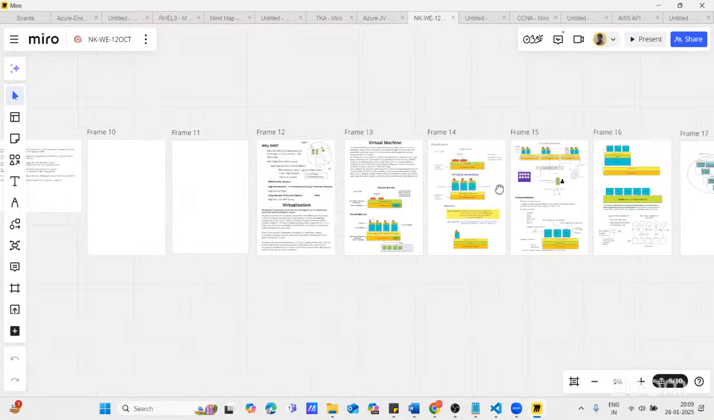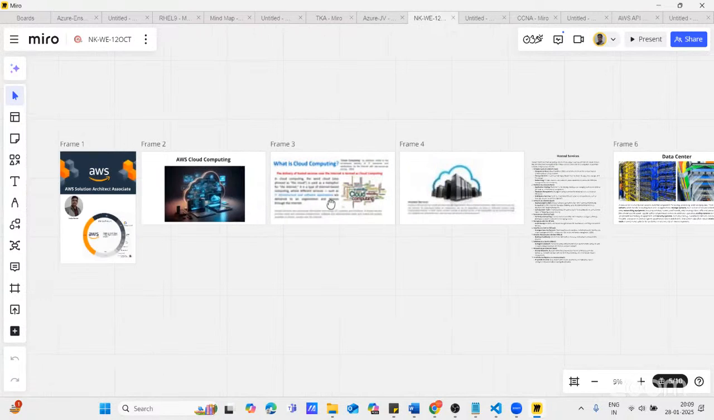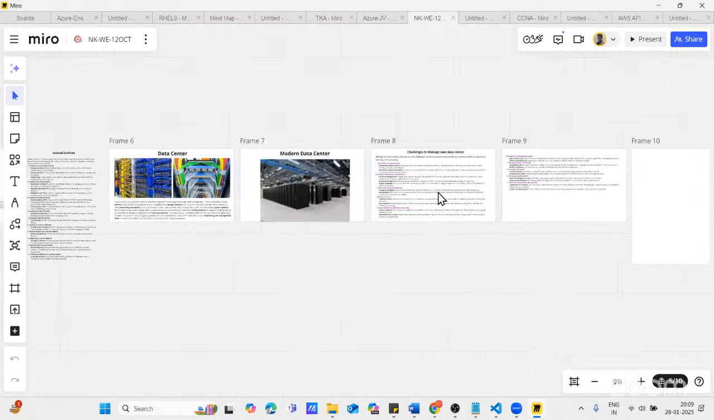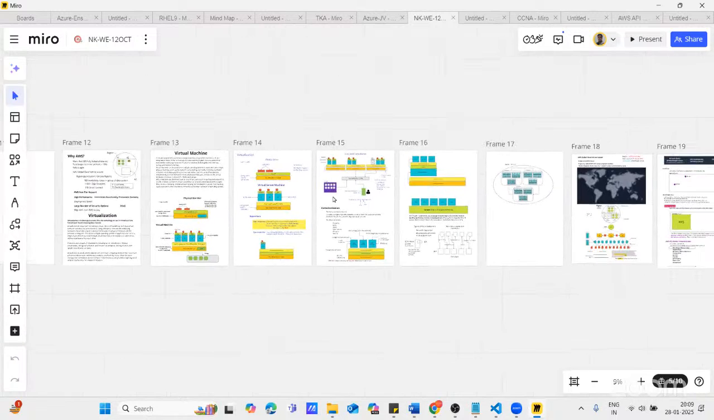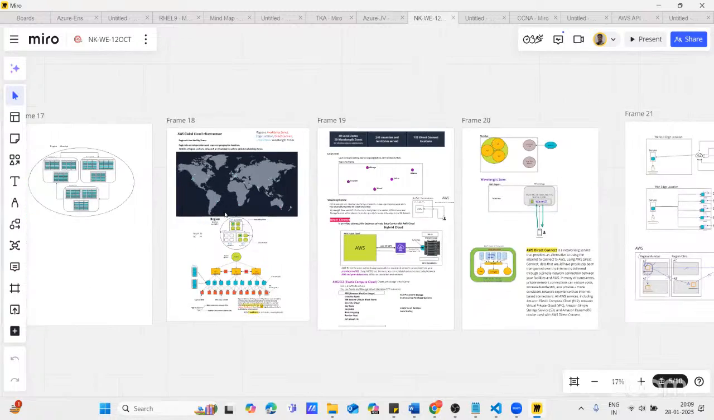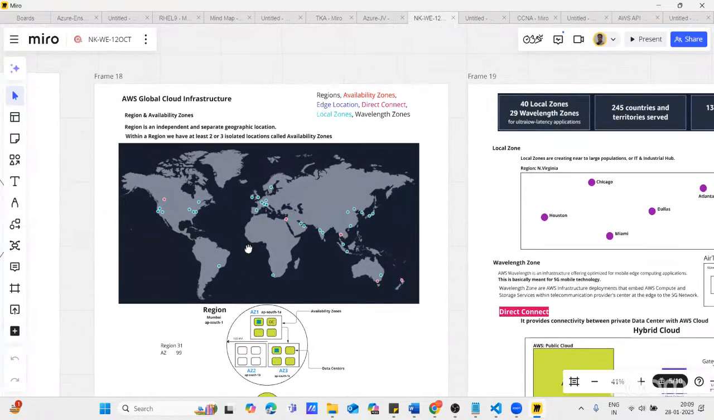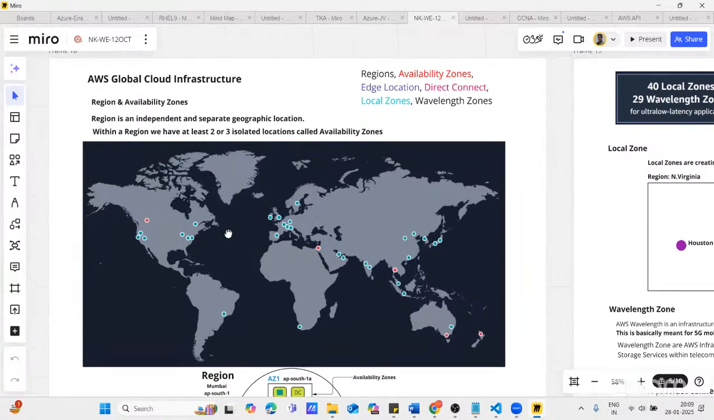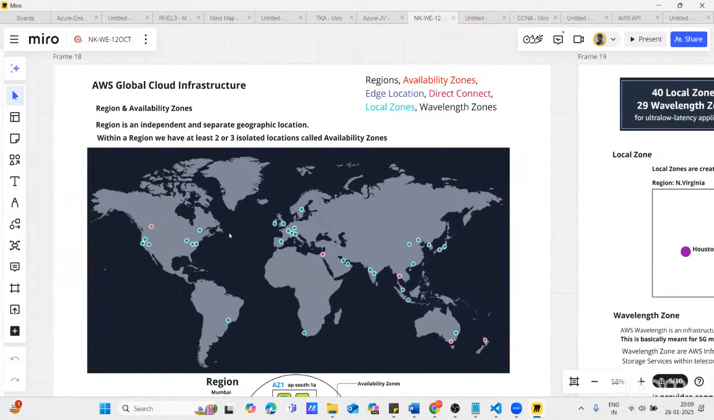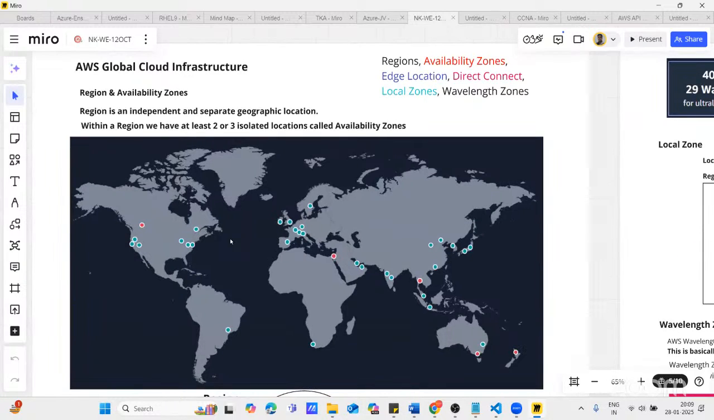Now, here we go. Let me show you a basic thing. We're starting with AWS Global Infrastructure. What is the AWS Global Infrastructure? It means you can access AWS from anywhere, whether you are in China, India, Europe, America, Africa. The only thing is you should have internet. If you have internet accessibility, you can use it.